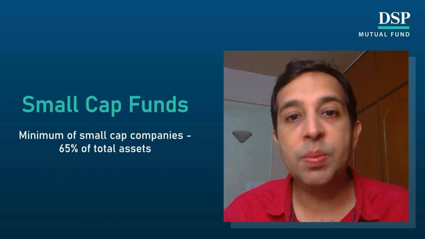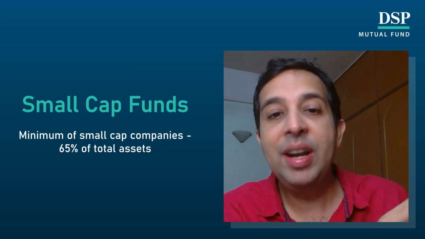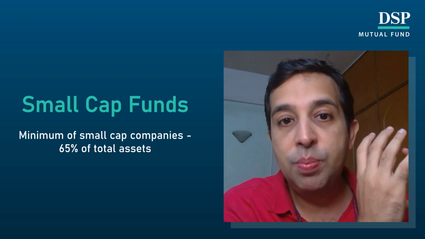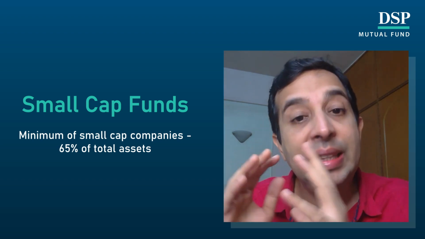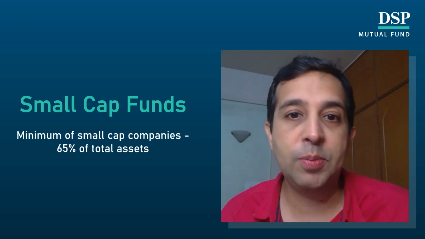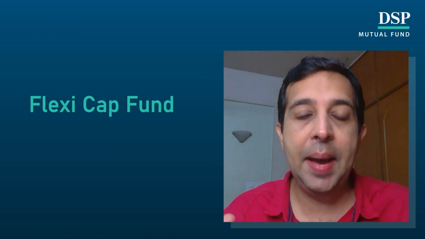Small cap funds. A small cap fund also needs to invest at least 65% of its allocation in small cap stocks. 35% they can deviate, but at least 65% has to be in small cap stocks. So large, mid and small, these are three categories of fund. Now coming to the fourth category, called the Flexi Cap Fund.